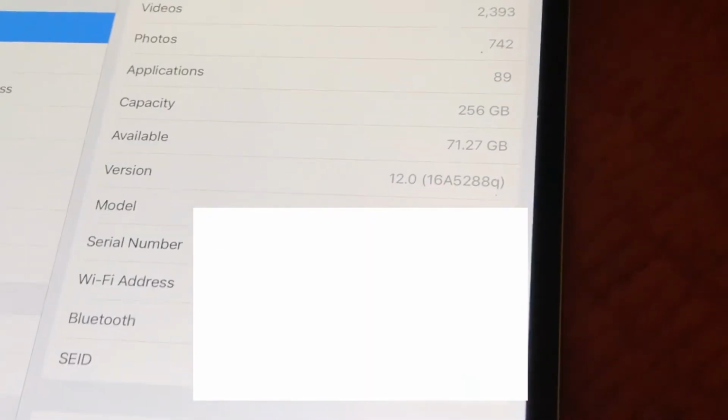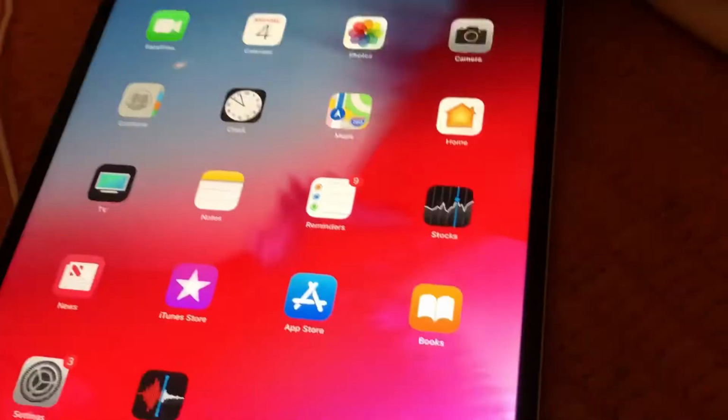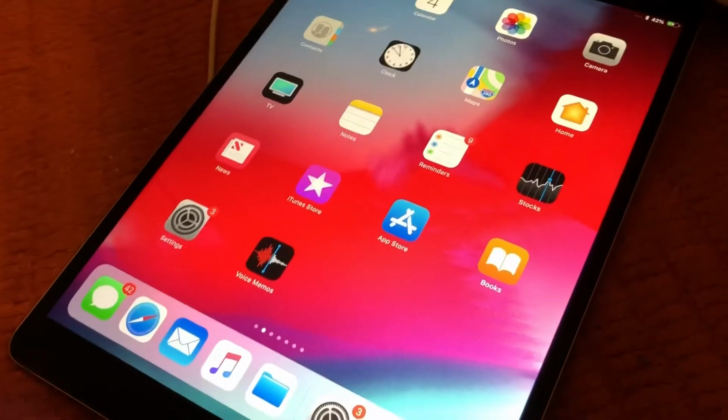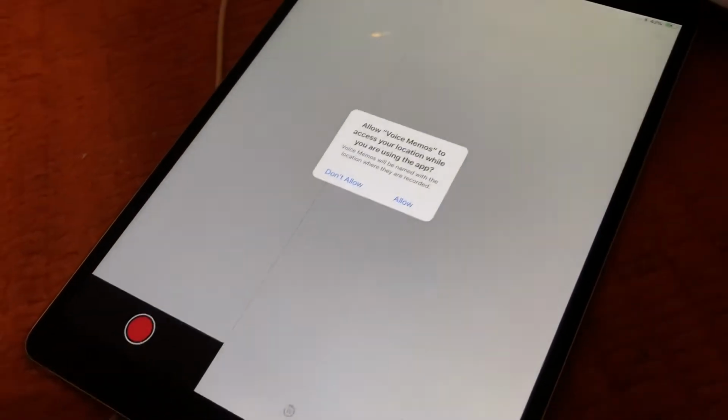So moving on from that, you can see that I actually am running iOS 12 here. I just finished installing it, and this works perfectly. Up in the top, I also noticed that it looks like I have a cellular indicator, but I have Wi-Fi on the iPad, so I'm not sure if that's a glitch or not, but we'll see.